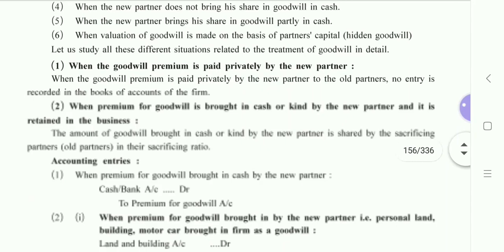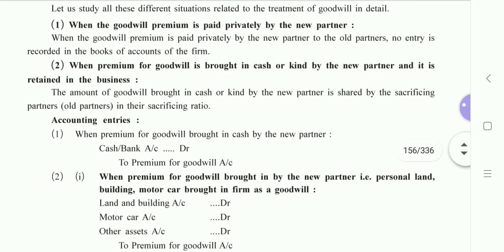In the sum, in your textbook, there are two partners already doing the business, running a firm, and there is a third partner admitted in the firm, and that one is the new partner. This explanation is in regard with your textbook. It is not so that there should always be three partners only. There can even be four and more.